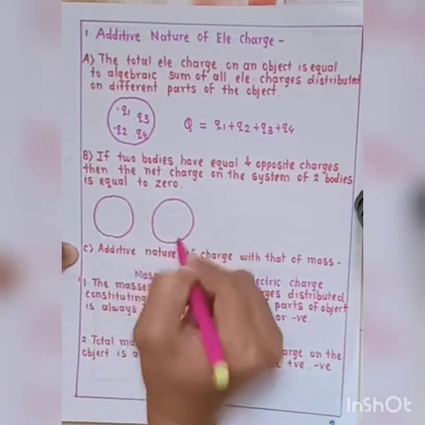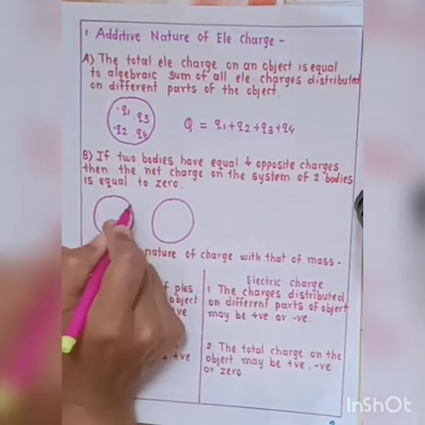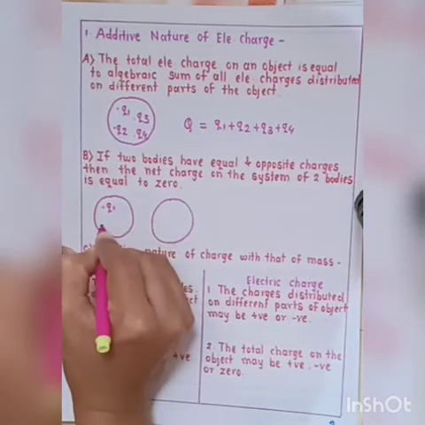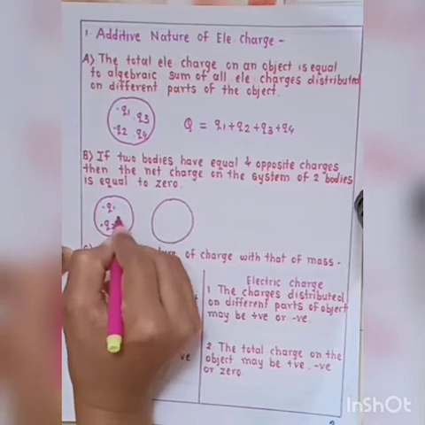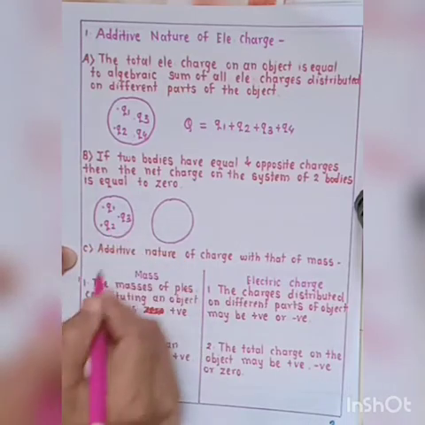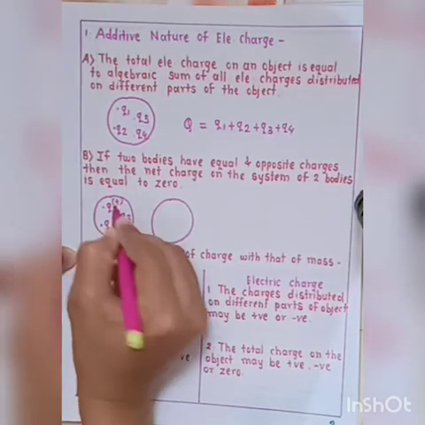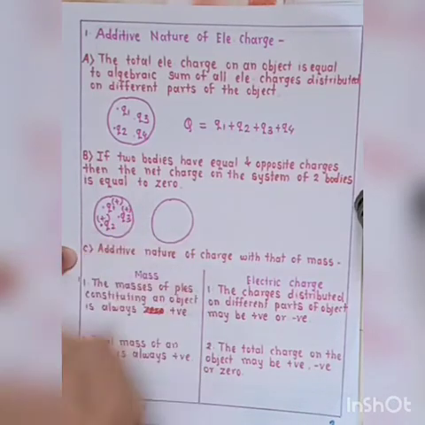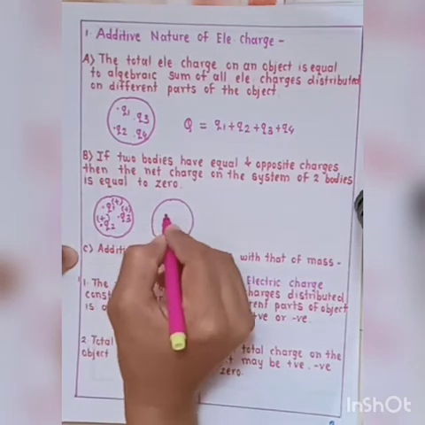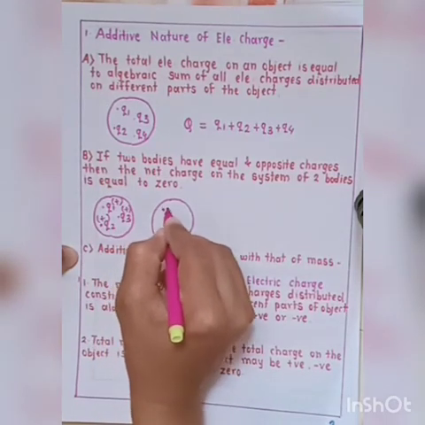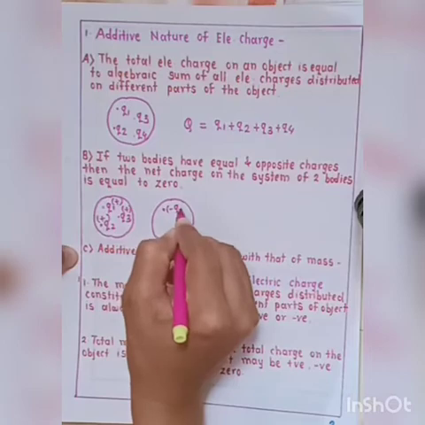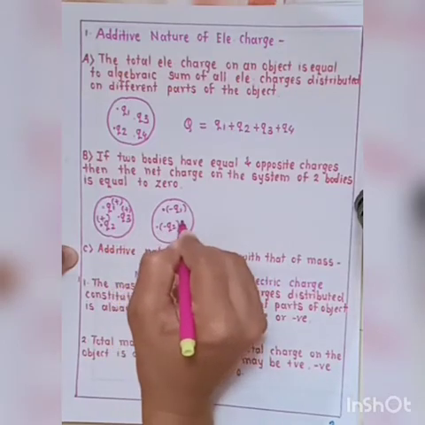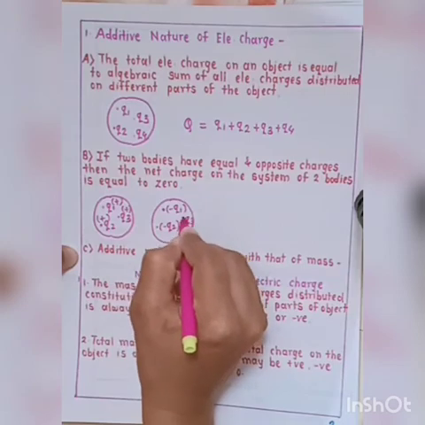The charges distributed on the first object are plus Q1, plus Q2 and plus Q3, all positive, and on the second object minus q1, minus q2, and minus q3.